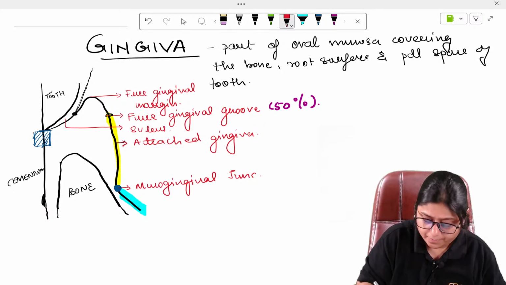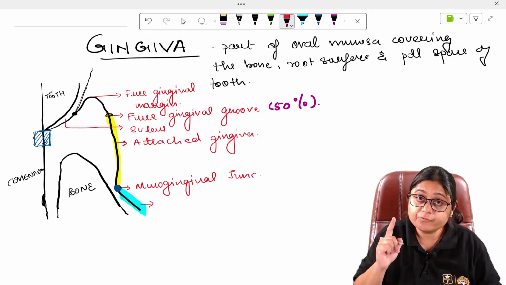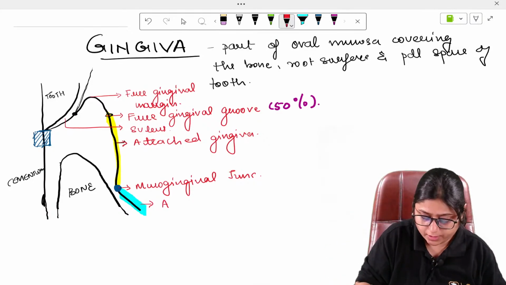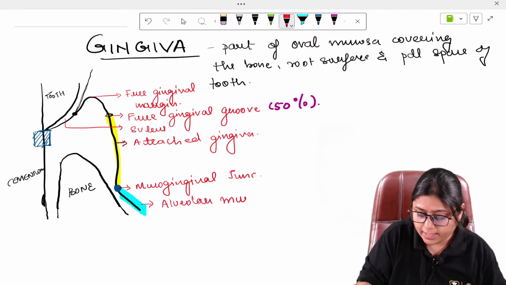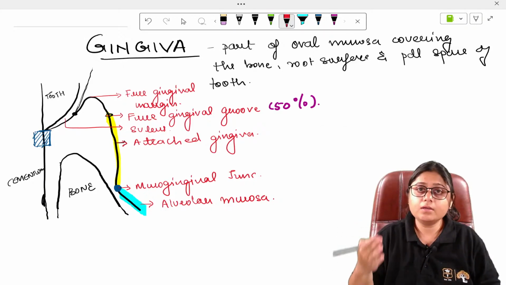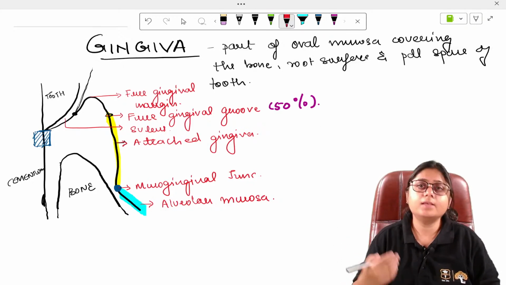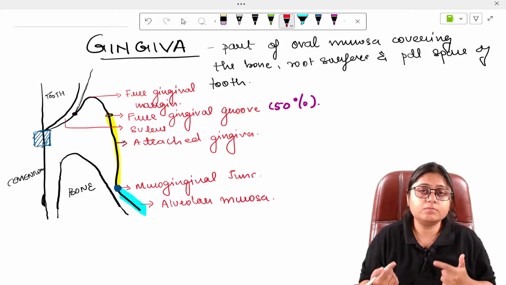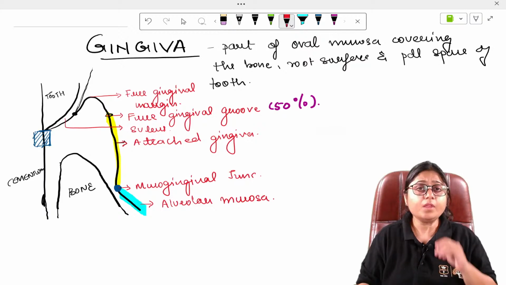It is mobile. Attached gingiva is firm but alveolar mucosa is mobile. Okay, remember this point. Why is it called alveolar mucosa? Because this is the mucosa covering the bone. So it is called alveolar mucosa. And how will you identify this mucogingival junction?